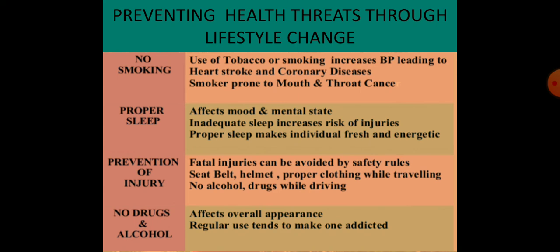Prevention of injuries. We must prevent ourselves from injuries. Fatal injuries can be avoided by safety rules: seat belt, helmet, proper clothing while traveling, and no alcohol and drugs while driving. So these are certain rules which we can follow, and then we can prevent ourselves from various injuries.